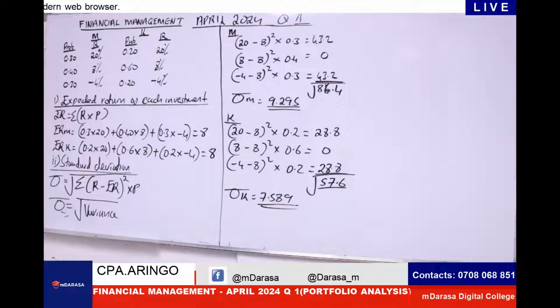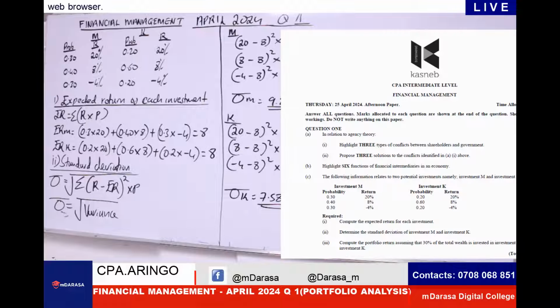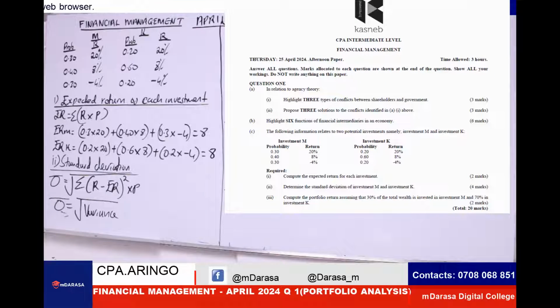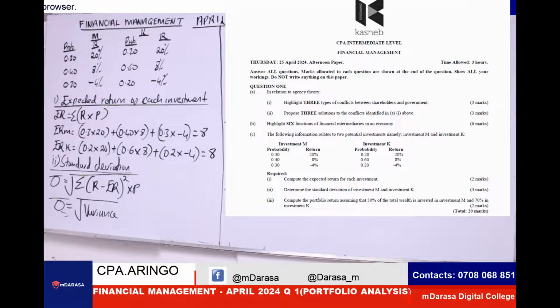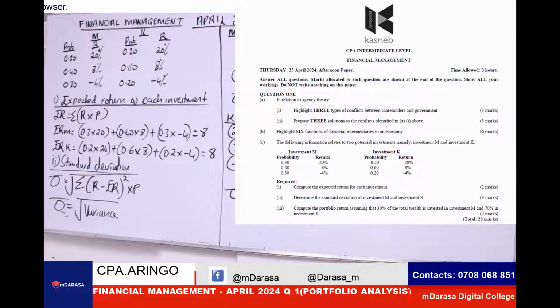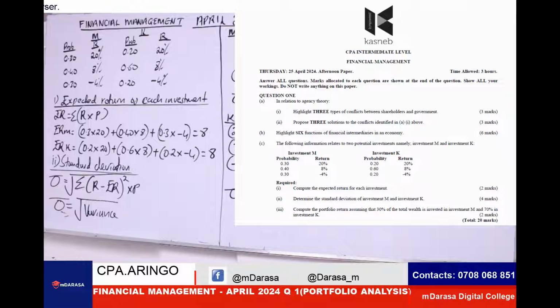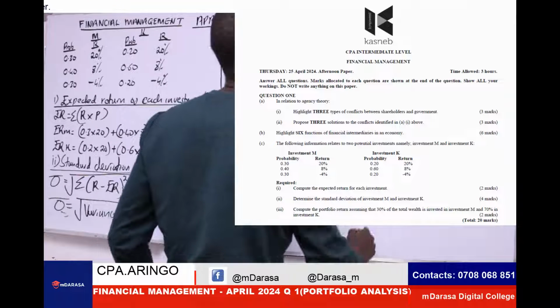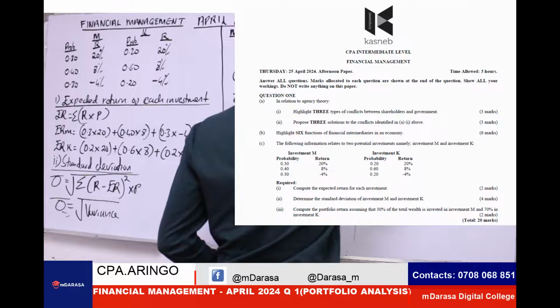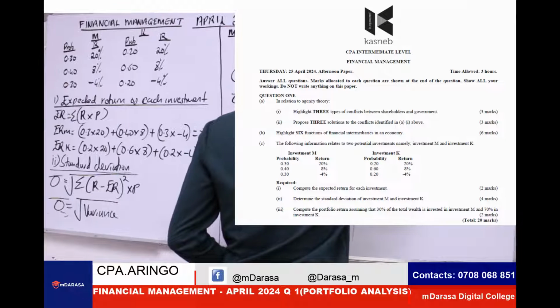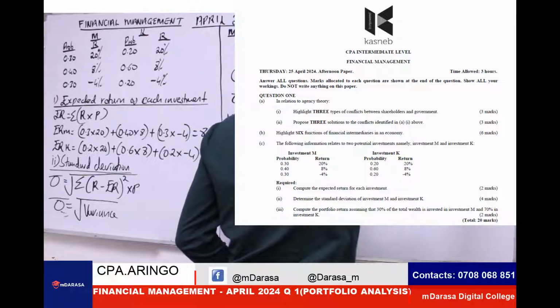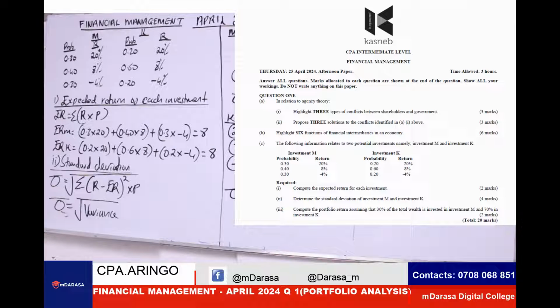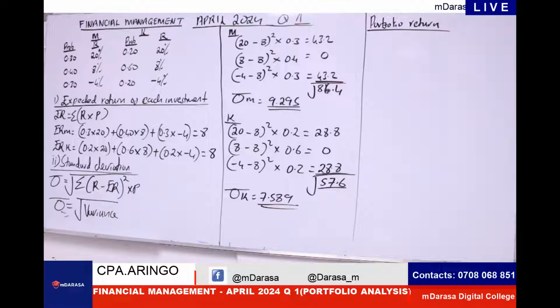Now, the most interesting part, look at this case. You're given 3 marks here because the examiner wants us to compute the portfolio return, assuming that 30% of the total wealth is invested in investment M, whereas the other one is K. So, portfolio return. If you can recall what Mwalimu guided us, anytime we are talking of portfolio return, we must always remember this: